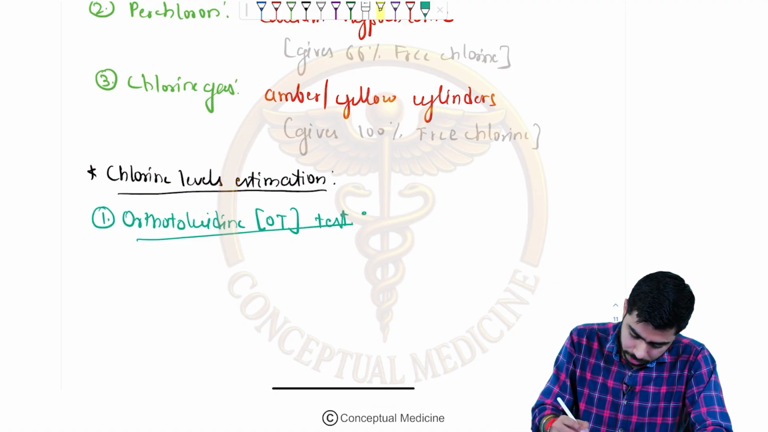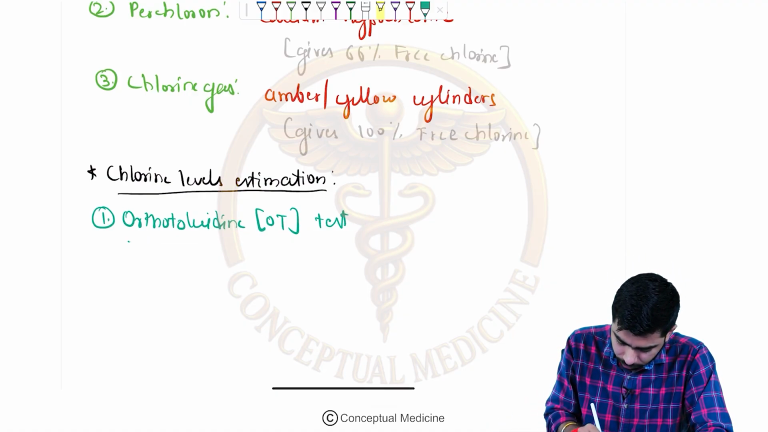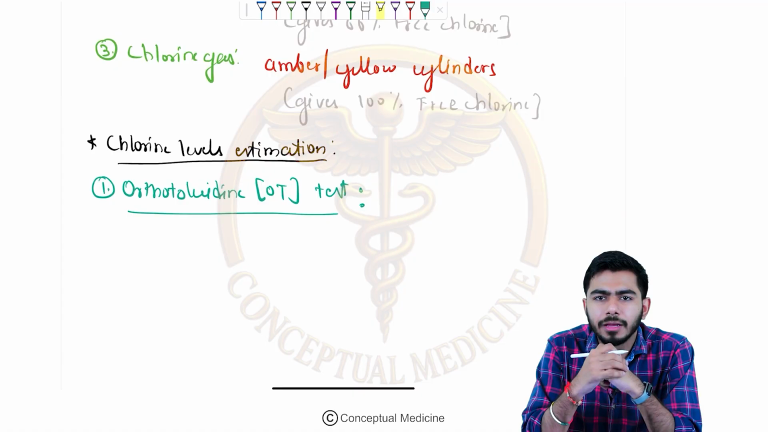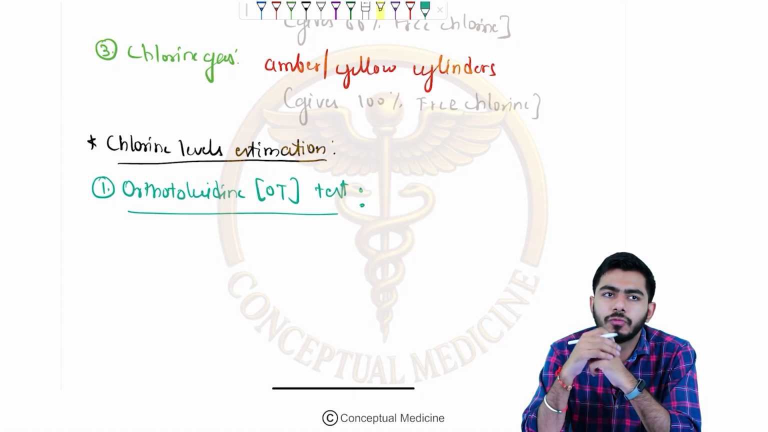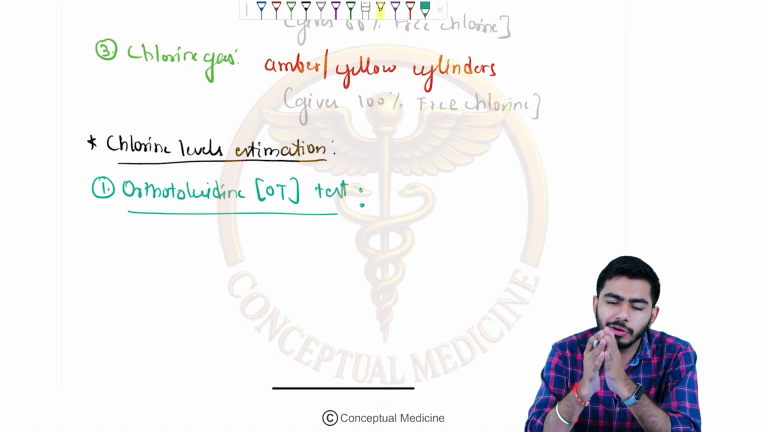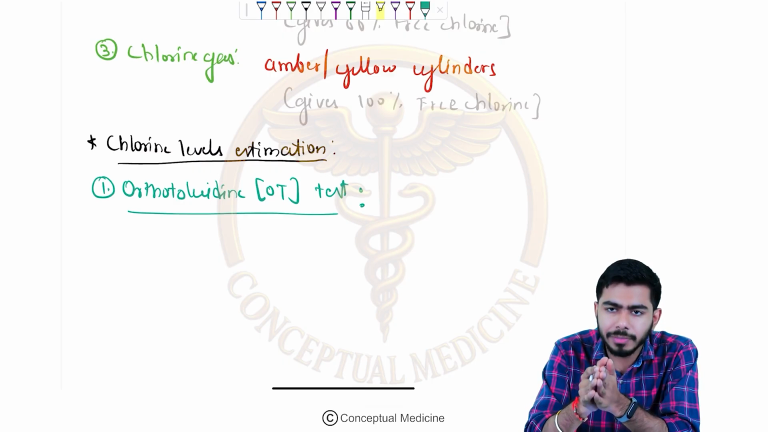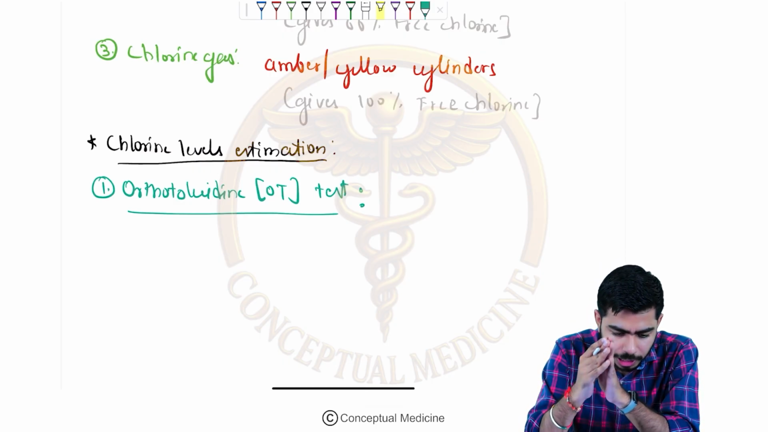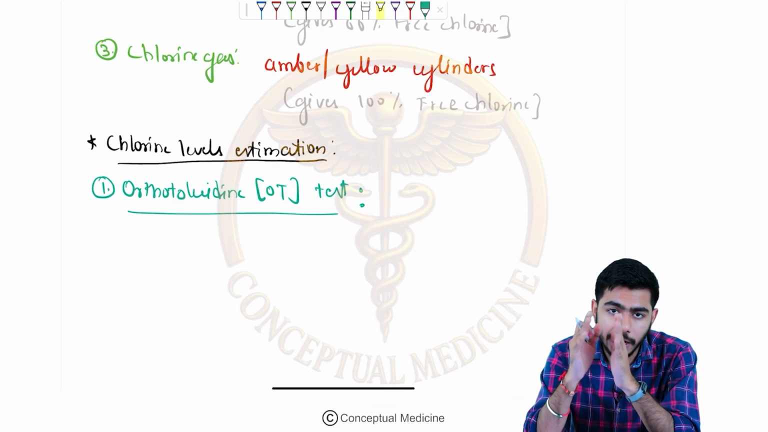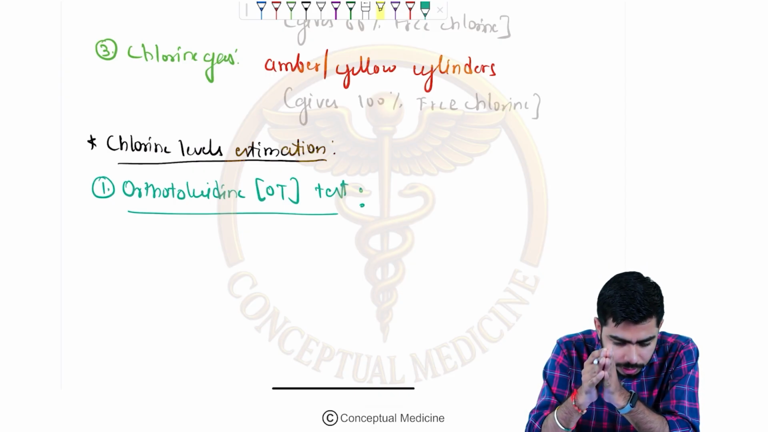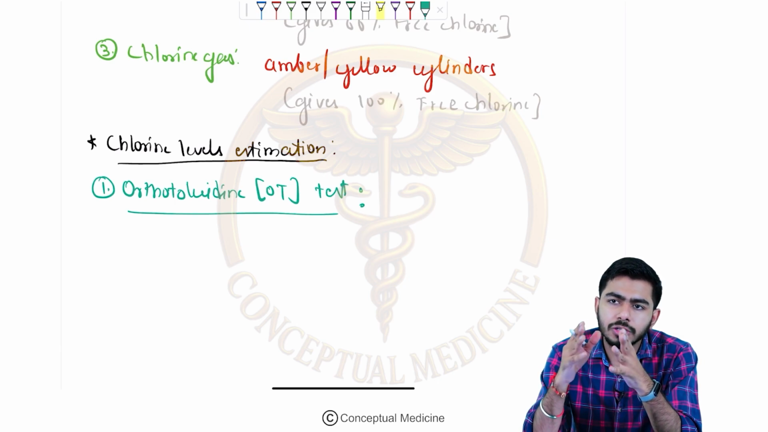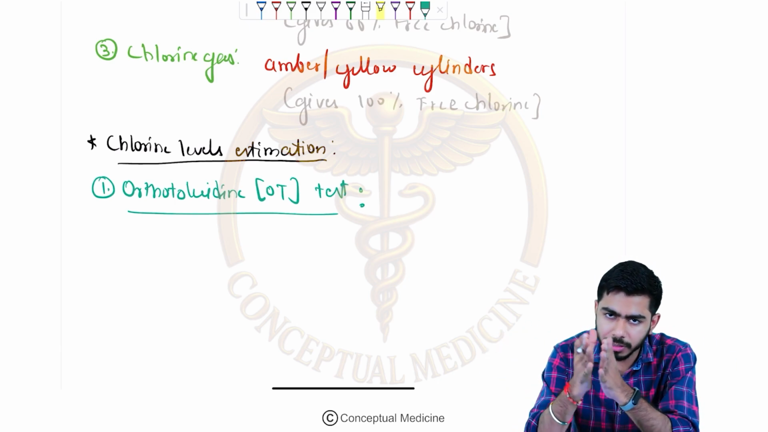Remember after the breakpoint what was happening? After the breakpoint, I told you there was a formation of free residual chlorine, combined residual chlorine, and total residual chlorine, right? So over here, the orthotoluidine test helps us in determining the free and the combined residual chlorine accurately and rapidly. But the problem is that it gives us both values together, not separately.